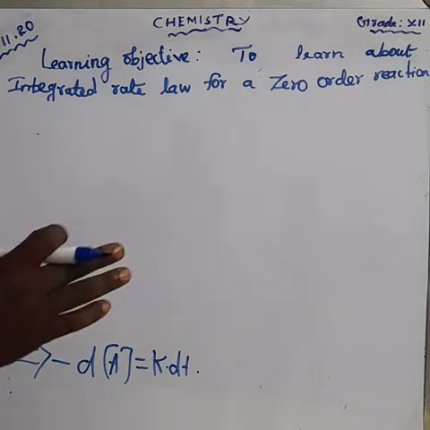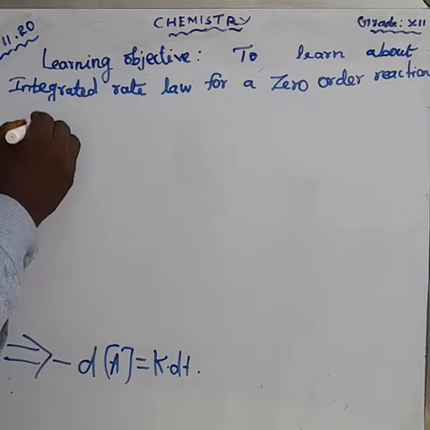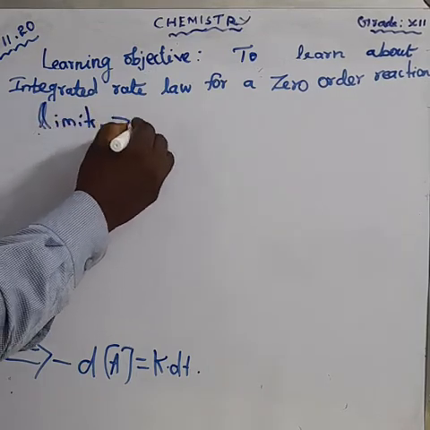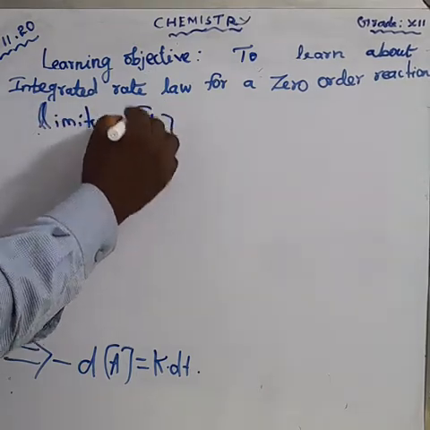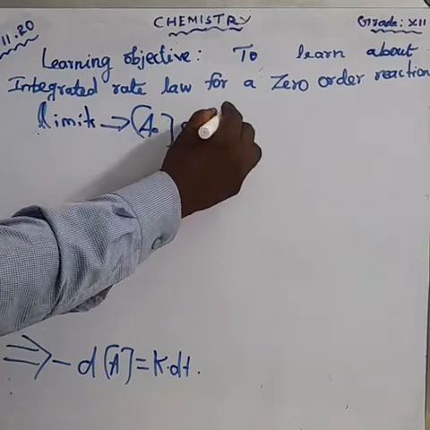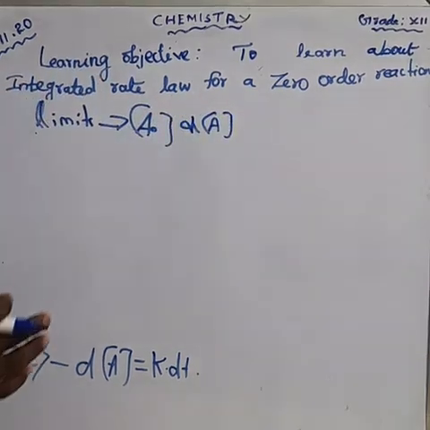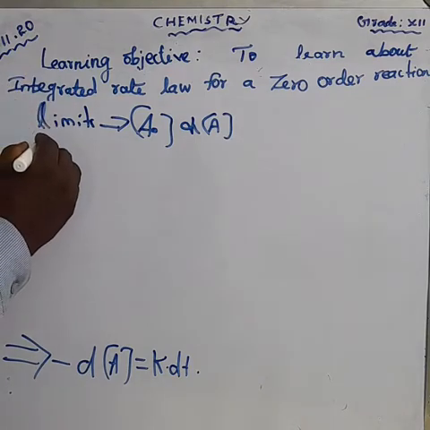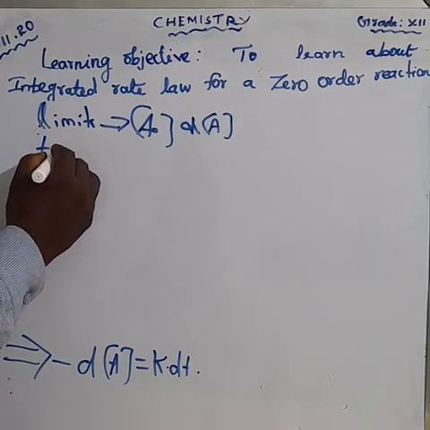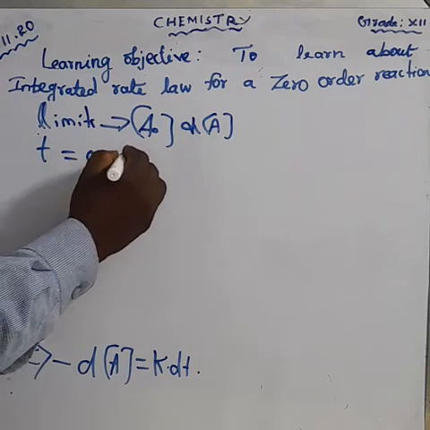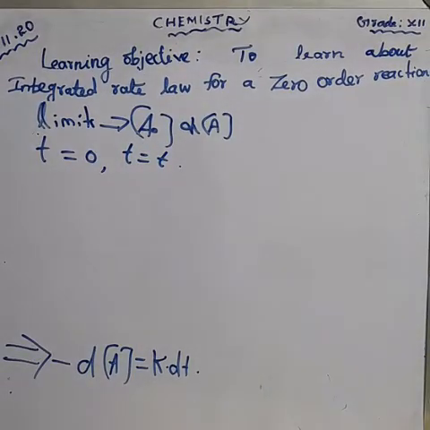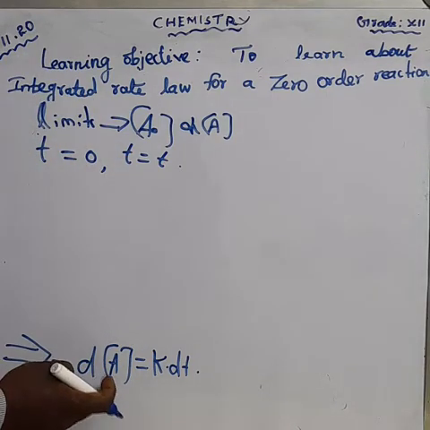We are taking two limits, which are the limits for A naught and A. This is about one limit, and another one we are taking is time t equal to 0 and t equal to t. These are the two limits, one an upper limit and another a lower limit. We are integrating this equation.